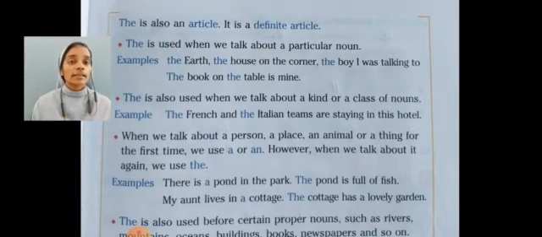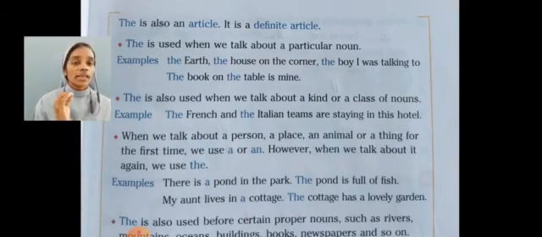See, next one, the is also used when we talk about a kind or class of nouns. For example, the French and the Italian teams are staying in this hotel. It shows a kind or class of nouns.